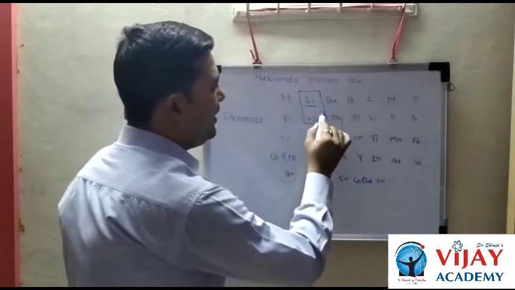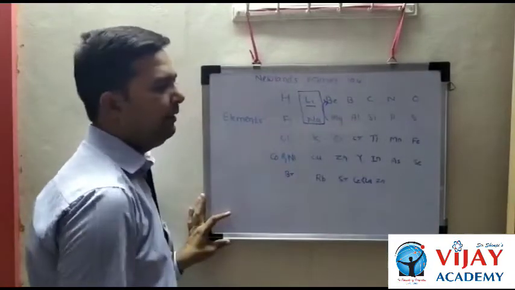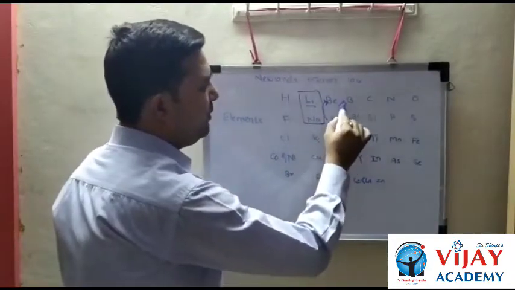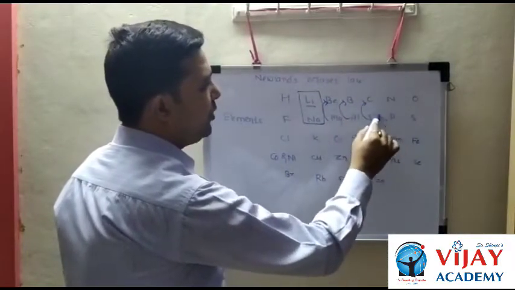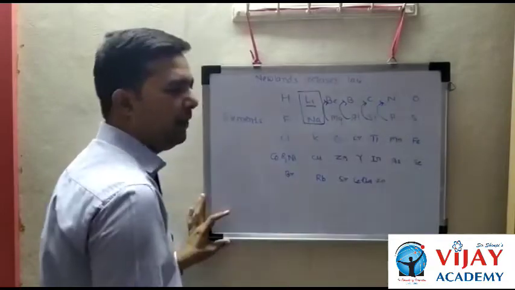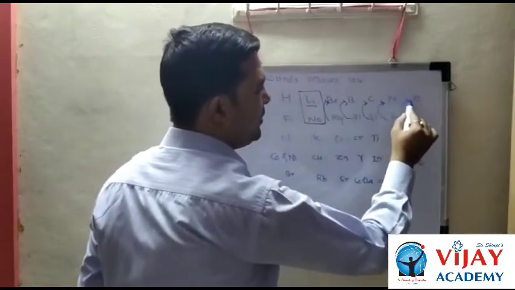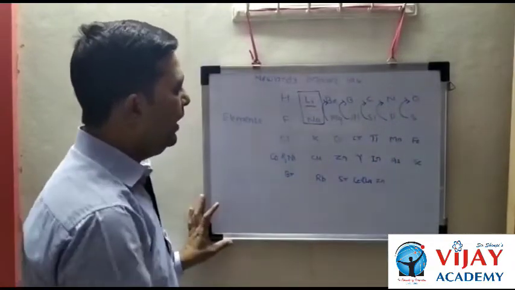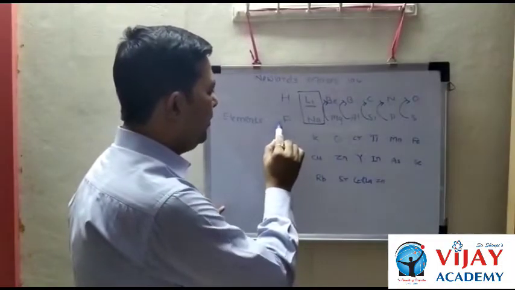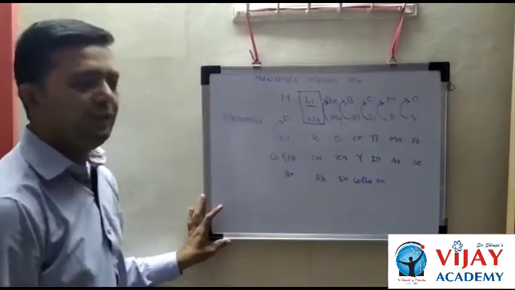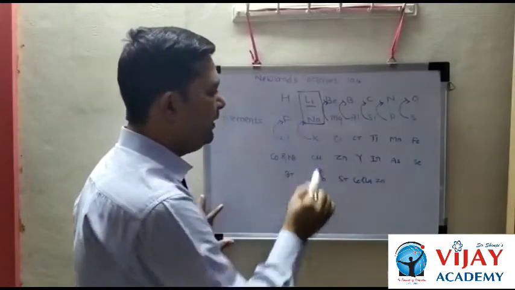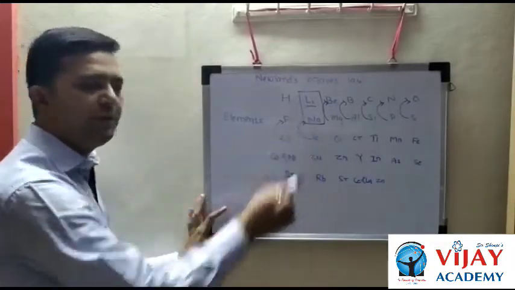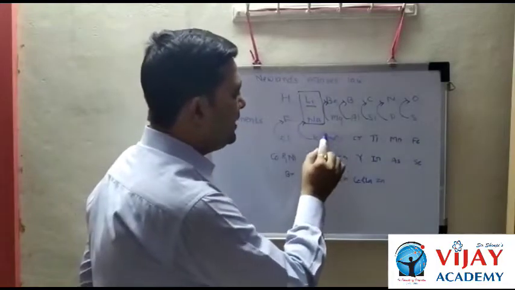Similarly, magnesium shows similarity with beryllium, aluminum with boron, silicon with carbon, phosphorus with nitrogen, sulfur with oxygen. Again, fluorine and chlorine, sodium and potassium, and calcium shows similarity with magnesium.